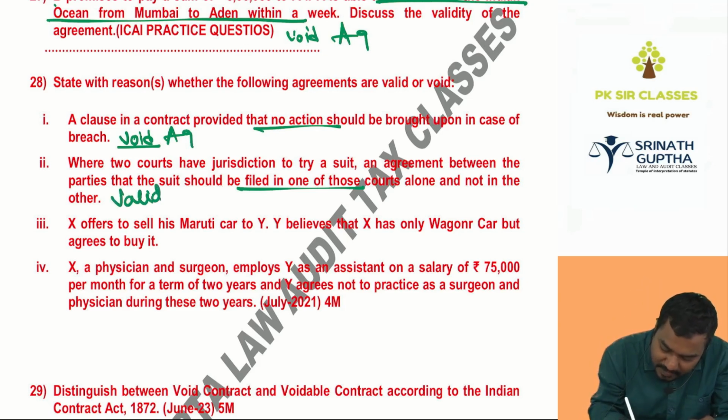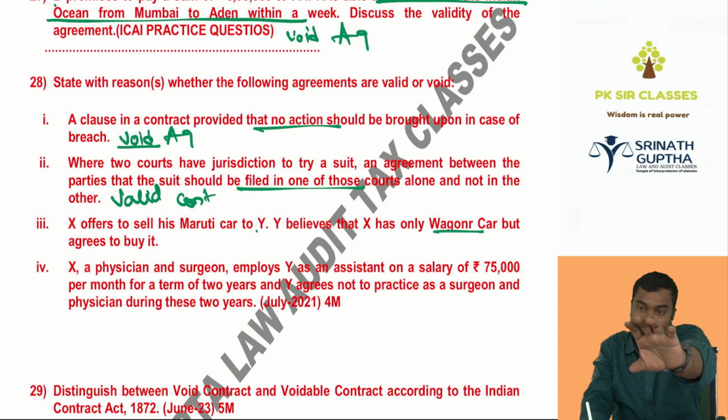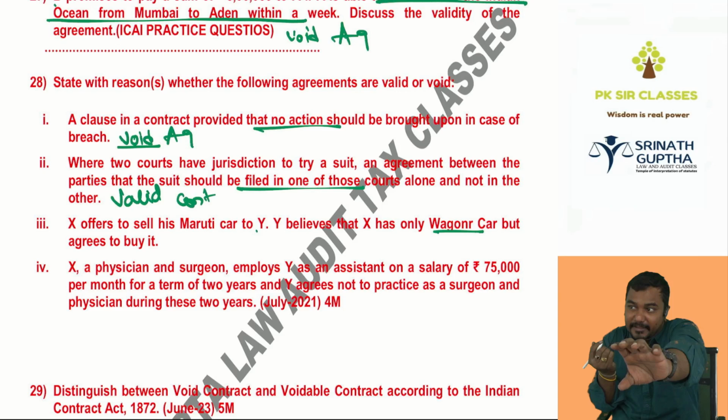Contract is valid contract. X offers to sell his Maruti car to Y. Y believes that X has only Wagoner. Actually, I am giving the offer for the Maruti, but you are giving the acceptance for the Wagoner. Valid or void?